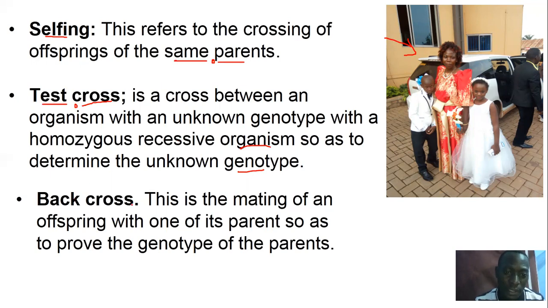Then back cross, this is the mating of an offspring with one of its parents. You can imagine you have an offspring and then you mate it, let's say, with the parent. That is back crossing, so as to prove the genotype of the parents. Now, those are the most common terms as used in genetics.